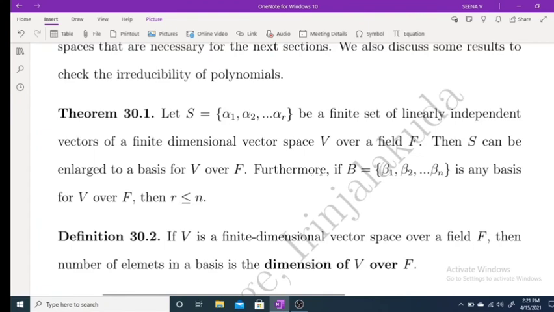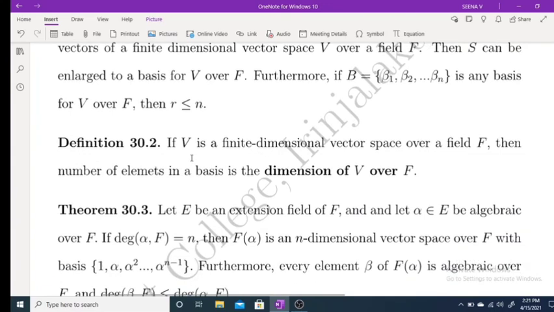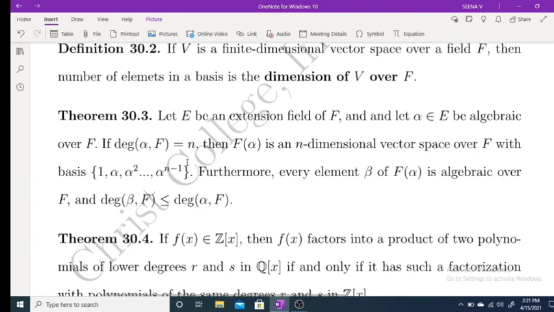And if B = {b1, b2, ..., bn} is any basis of V over F, then r must be less than or equal to n. Okay. Now next, if V is a finite dimensional vector space over the field F, the number of elements of the basis is the dimension of V over F. Definition of dimension, and this is also important.